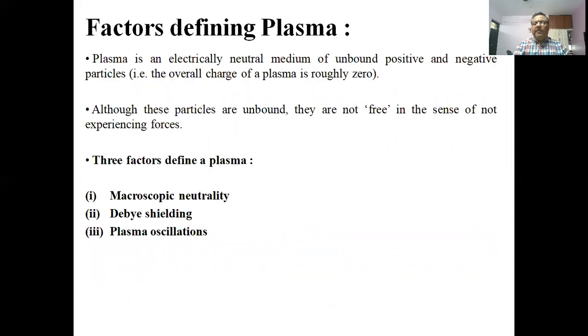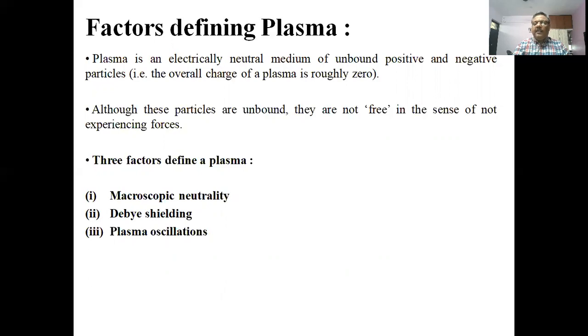The three primary factors that affect plasma: since we know that plasma is an electrically neutral medium of unbound positive and negative particles, macroscopically the plasma is neutral and is composed of positive and negative charges.